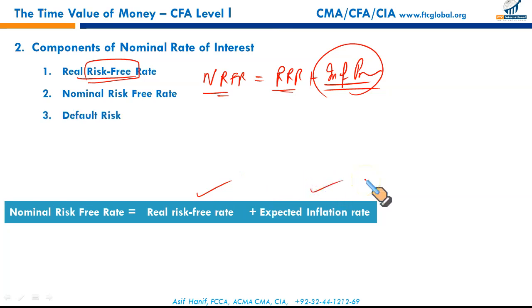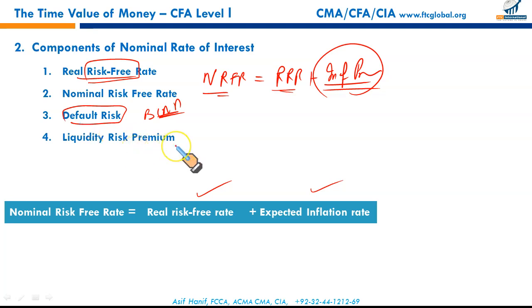Then what is default risk? Default risk is, let's say if you buy a bond, the issuer, the company that has issued the bond, which you call the borrower, the risk that the borrower will not make the promised payments on time. This risk of defaulting on the principal payment and interest is called default risk, right?